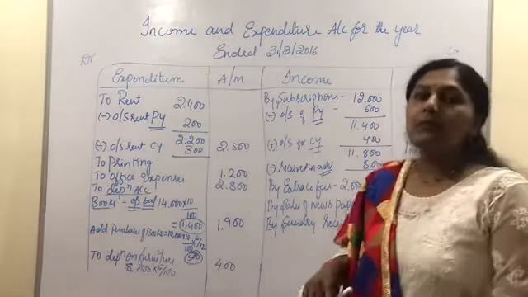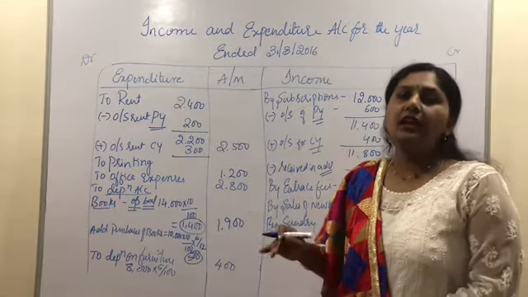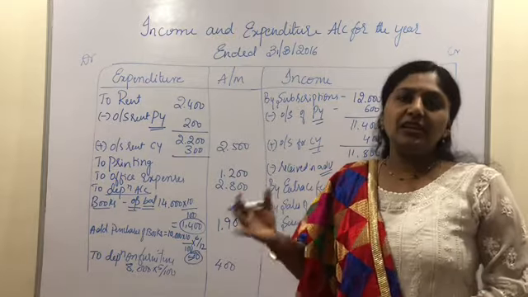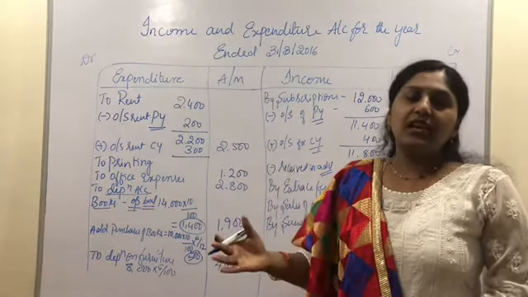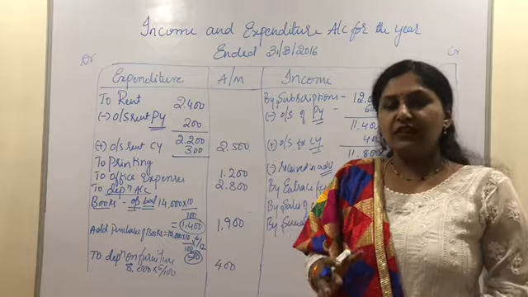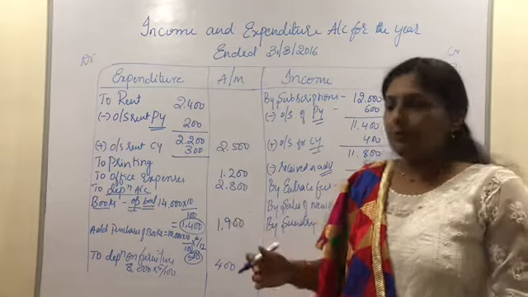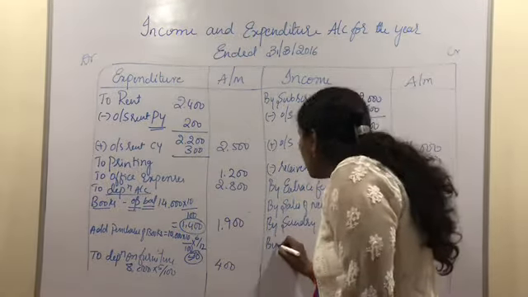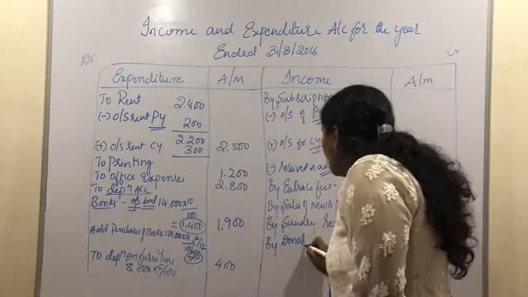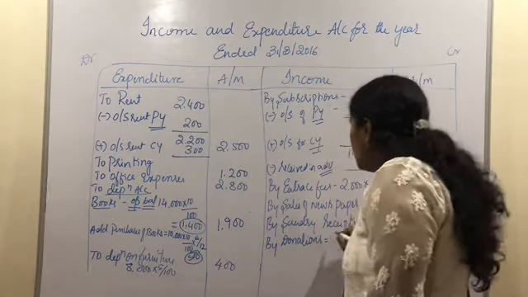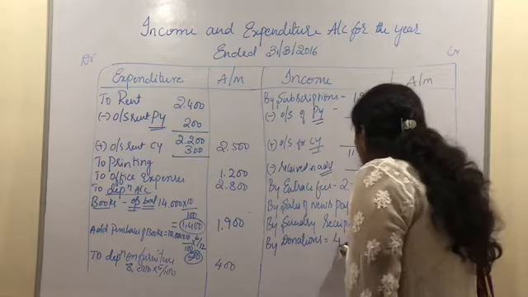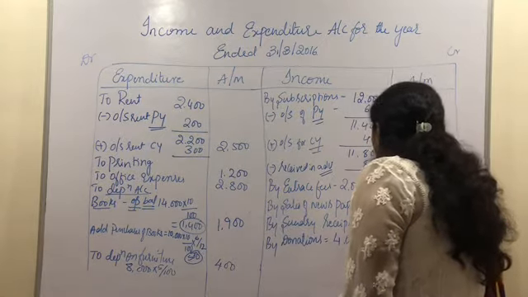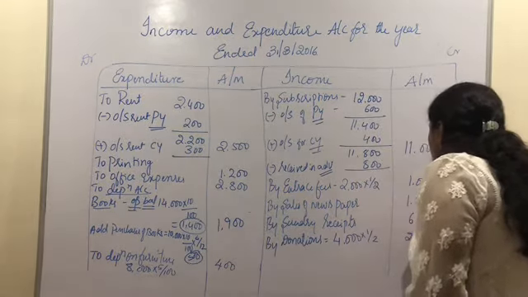And the last income according to the problem is donations. And again, the adjustment related to the donation clearly remarks here that only 50% need to be treated as revenue. The remaining 50% will be a capital one. So by donations, the value of donation is 4,000, and half of 4,000 is going to be 2,000 rupees.